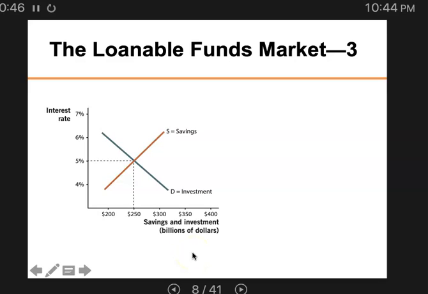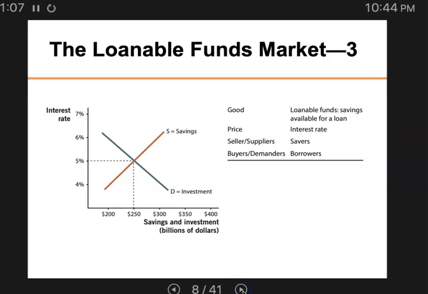So at an equilibrium, the interest rate becomes 5% and the quantity demanded for investment is $250 billion, and the quantity supplied of the loanable funds will be $250 billion as well at the interest rate of 5%. So now let's take a look at the whole idea. The good is the fund, the price is the interest rate, and the supply side is the savers, and the demand side is the borrowers.